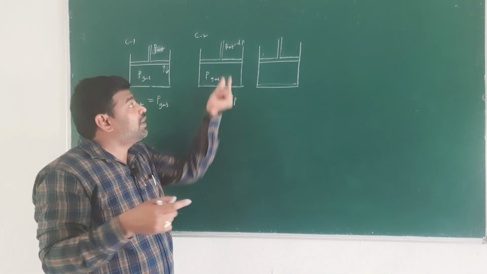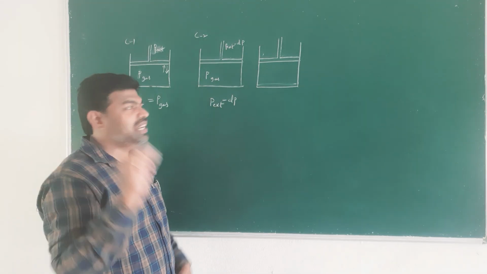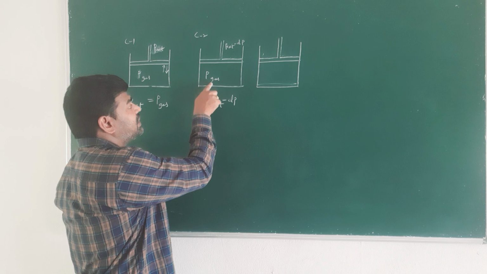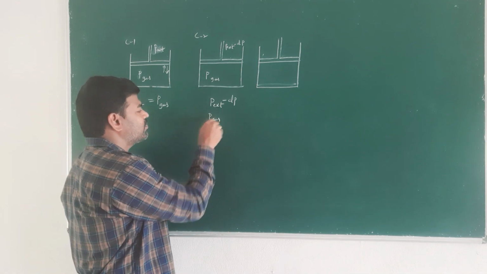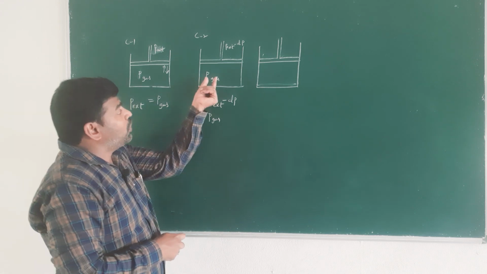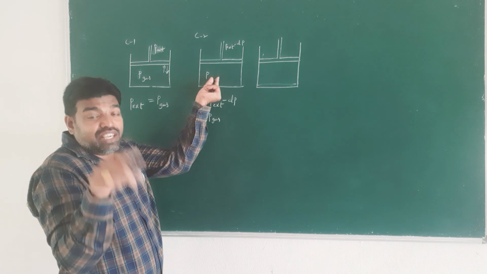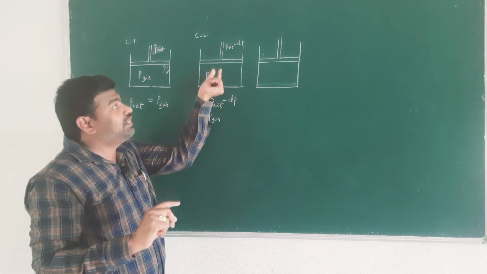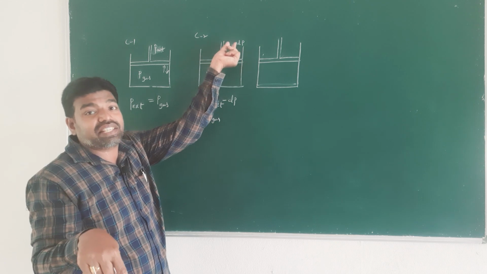We assume that P external is decreased infinitesimally, and the pressure within the gas is P gas. Therefore the pressure of the gas within the piston is infinitesimally more than the external pressure.